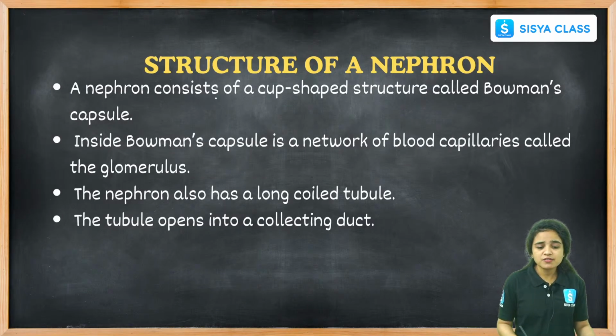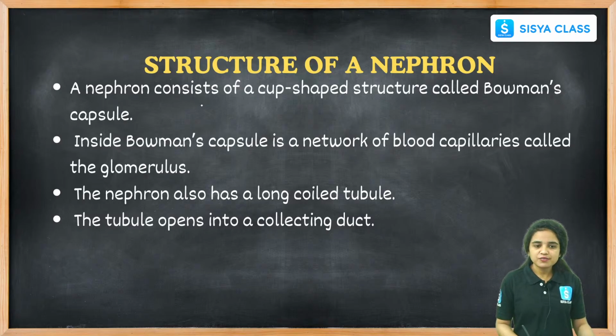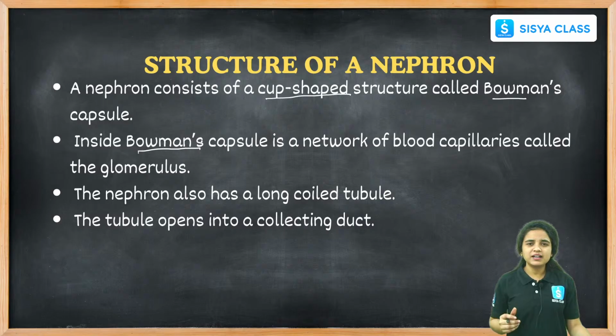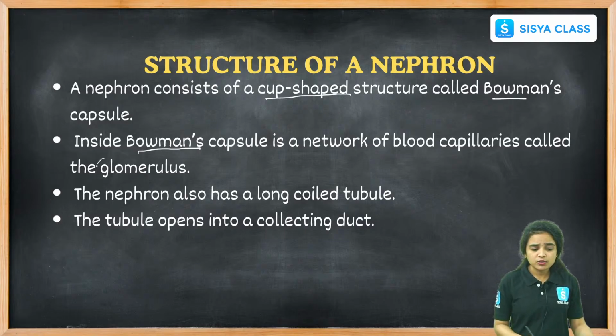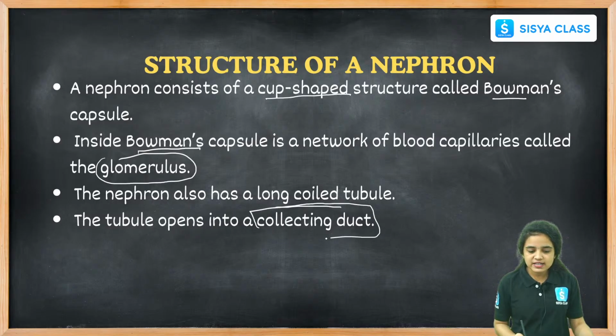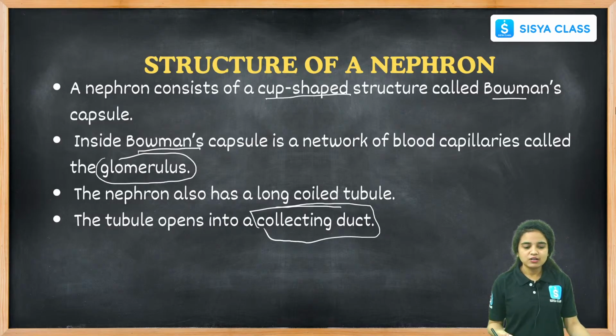Coming to the structure of the nephron, let us see here, students. It consists of a cup-like structure called the Bowman's capsule. Inside this Bowman's capsule, there is a network of blood capillaries called the glomerulus. The nephron also has a long coiled tube. This tubule opens into a collecting duct to collect the urine, and it passes through the urethra, and the process of releasing urine from the urethra to the outside of our body is called urination.